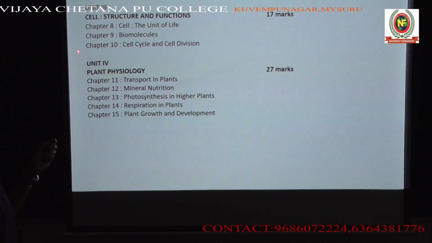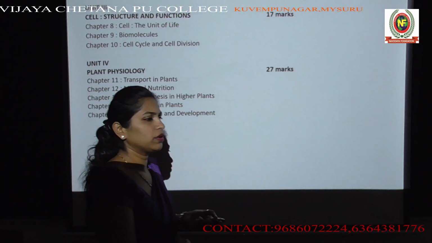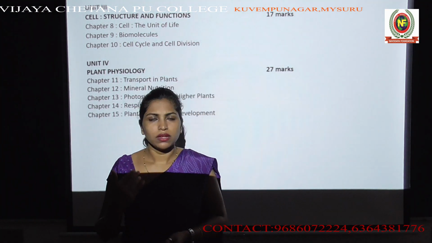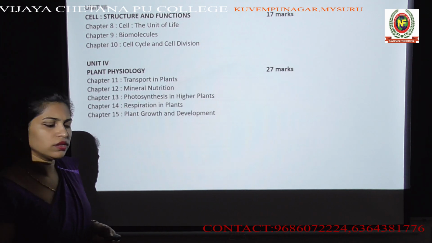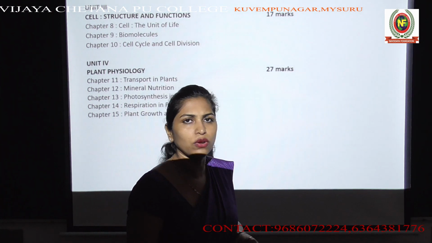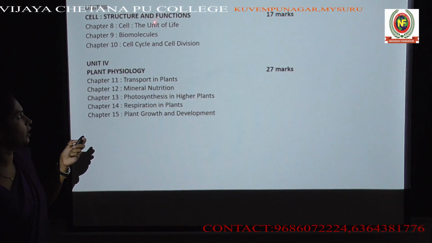There are 3 chapters covered. Chapter 8 is Cell: The Unit of Life. In this chapter, we will study all the basics about the cell, what the different cell organelles are, how a plant cell appears, and how an animal cell looks. All these things will be covered under chapter 8.